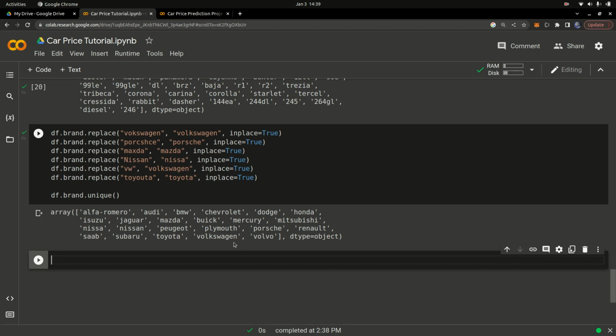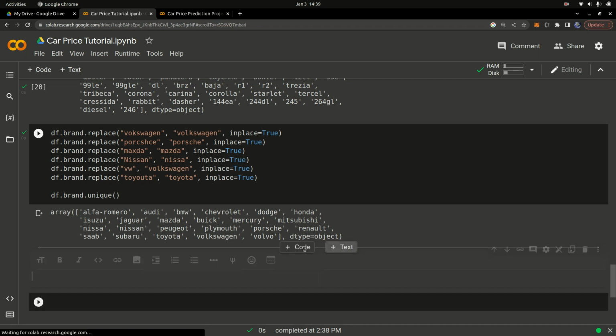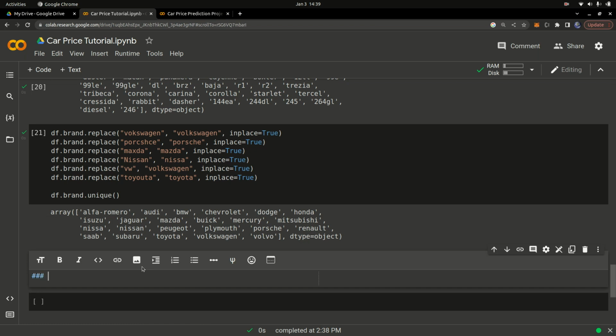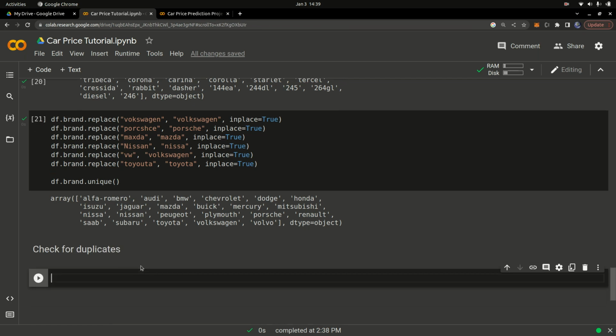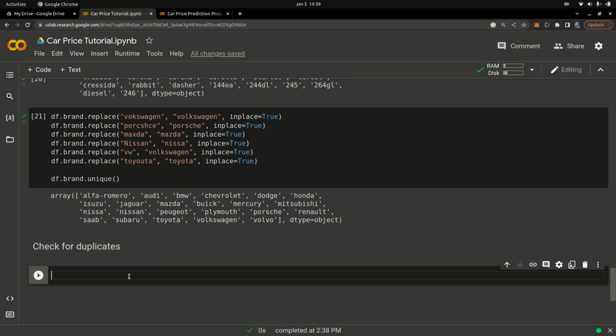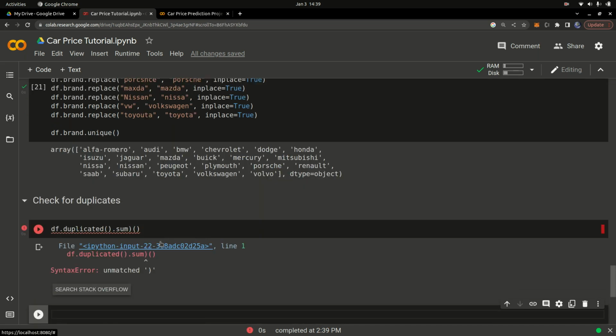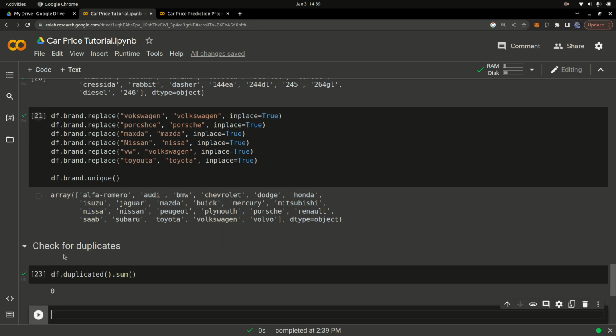Once we have that cleaned up, let's check for duplicates in our data. I'm going to make another cell here and write a comment, check for duplicates. Again, these are just comments that I'm using; if you want to write them, fine, but you don't have to. Then I'll say df.duplicated, and check the sum of the duplicated rows, and run that. Let me fix that. Okay, if I run the cell again, you can see we have zero. We don't have any duplicates in our data.